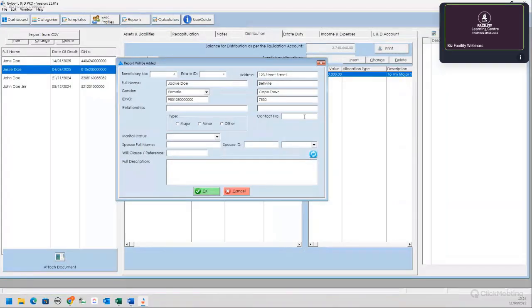And contact number, let's say. And she won't be a minor. She is single and will clause 4. No, it must be a different clause, I suppose. Oh, and you have to specify major.